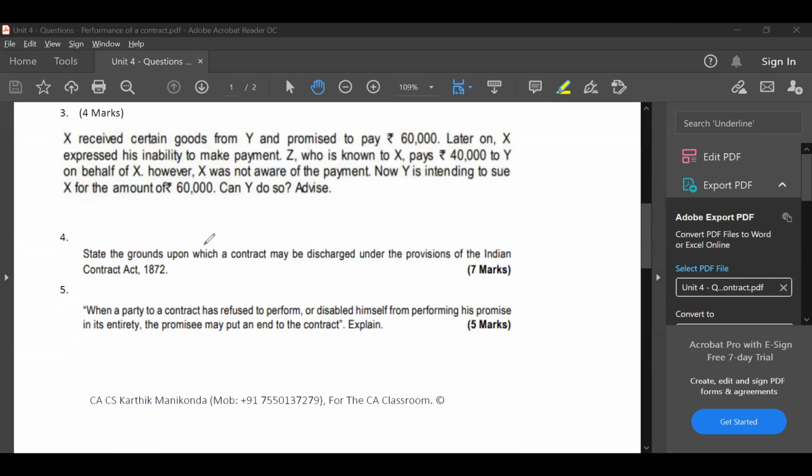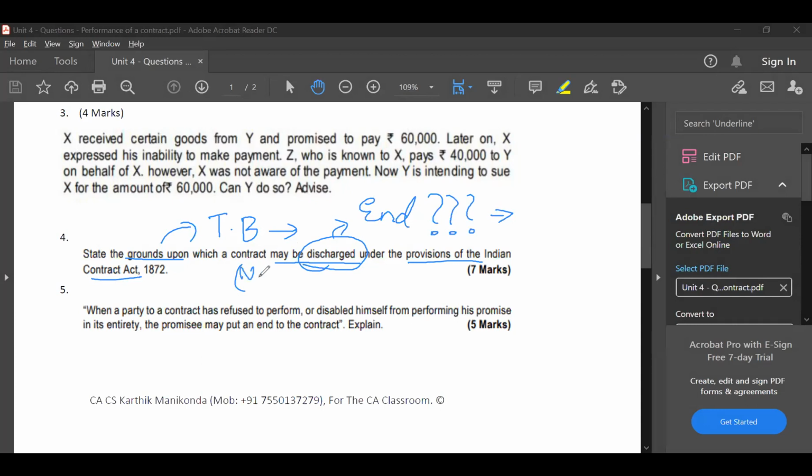Now, question number 4, state the grounds upon which a contract may be discharged under the provisions of the Indian Contract Act. Fairly simple, straightforward question from the textbook. Last in Unit 4, this will be your last concept. How will a contract be discharged? That is, discharge meaning how will a contract come to an end? What are the various modes in which a contract can come to an end? They would have summarized all the points. I discussed these points in detail also in the video. Some points are like novation of a contract or death of a party where skill is involved, impossibility of performance, etc. All those points, around 8 to 9 points were discussed in the video. Same is there in the textbook.